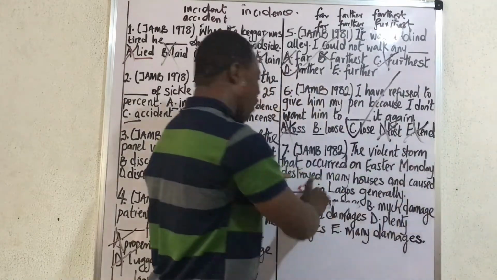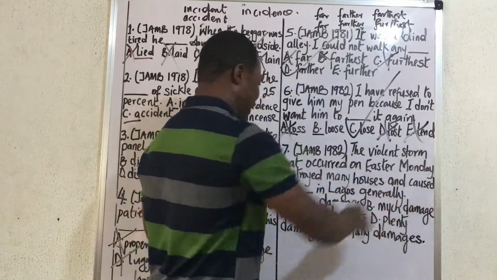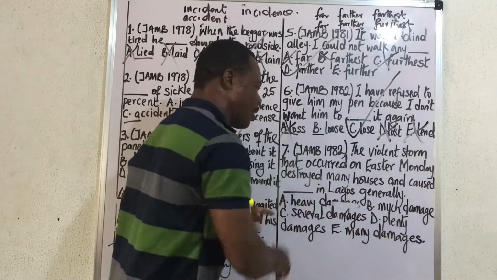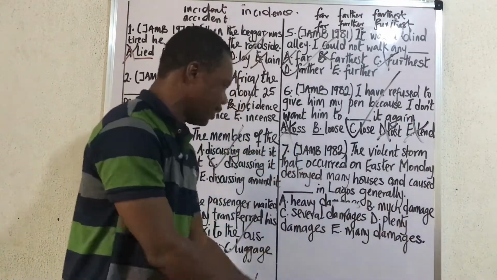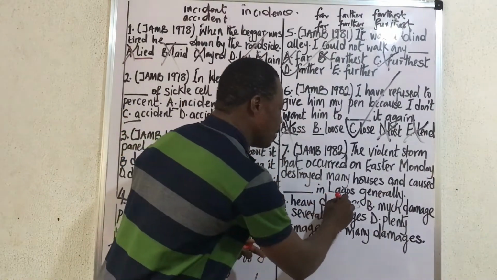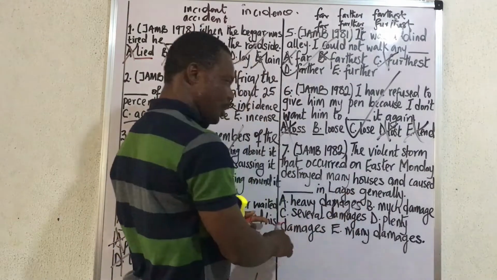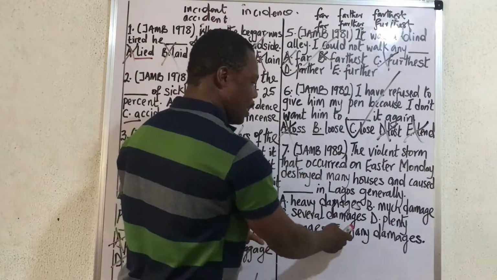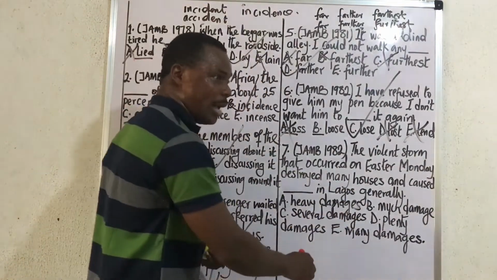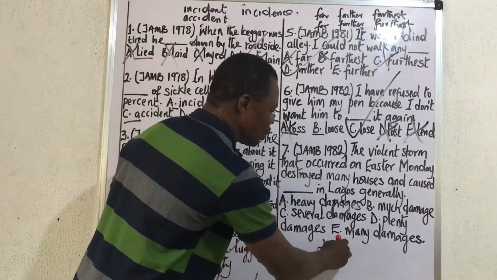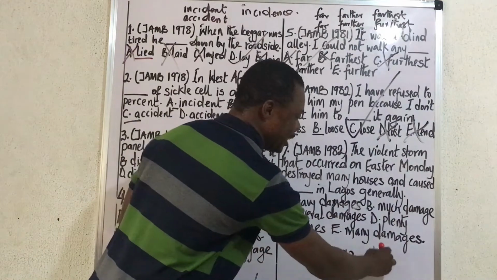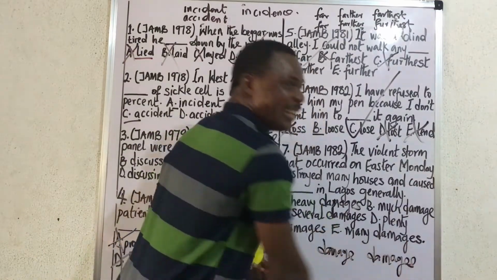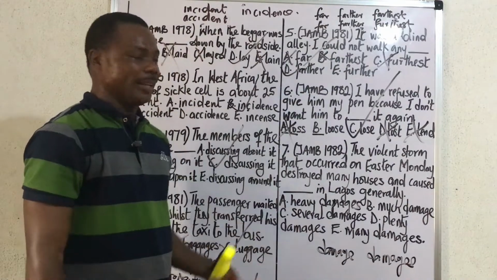The violent storm that occurred on Easter Monday destroyed many houses and caused dash in Lagos generally. A. Heavy damages. B. Much damage. C. Several damages. D. Plenty damages. E. Many damages. And what are the words? You have damage, and you have damages. Take note of these. These are the two words that are being tested here.